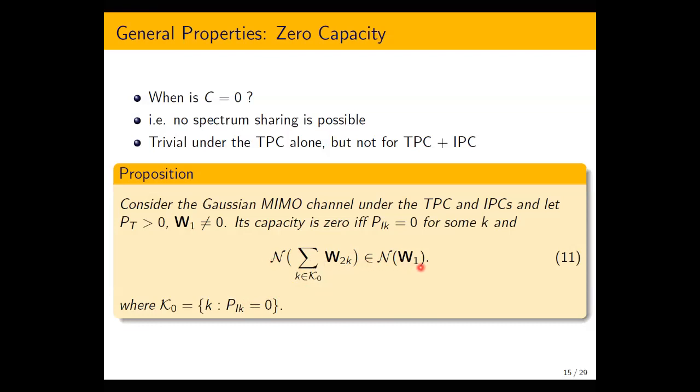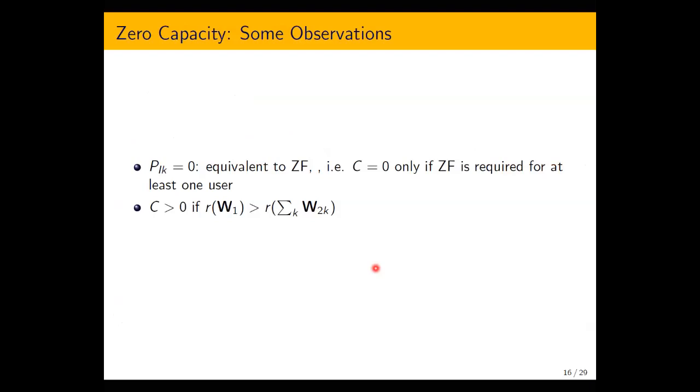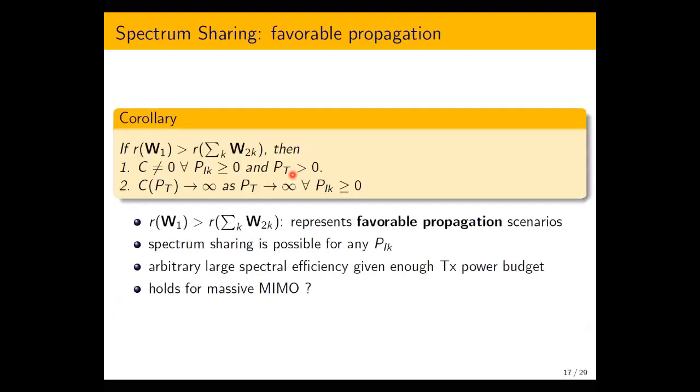So the relationship between null spaces of different channels here is critical, as you can see. And zero interference power, of course, is equivalent to zero forcing required for some users.